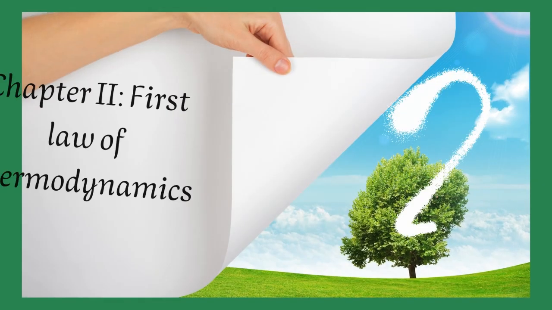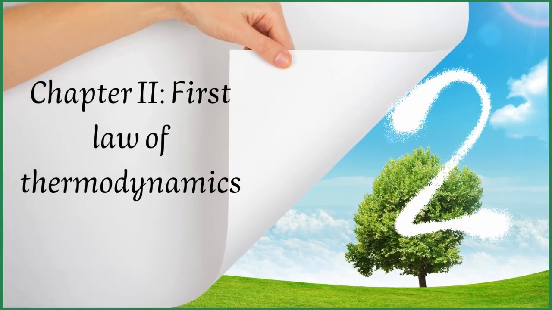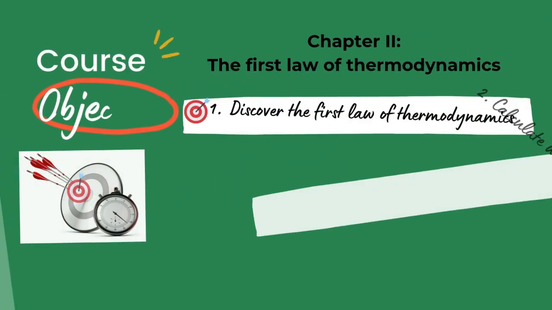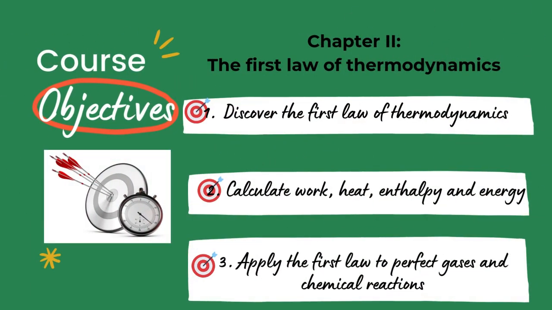Chapter 2. The first law of thermodynamics. At the end of this chapter, the learner should be able to discover the first law of thermodynamics, calculate work, heat, enthalpy, and energy, and apply the first law to perfect gases and chemical reactions.